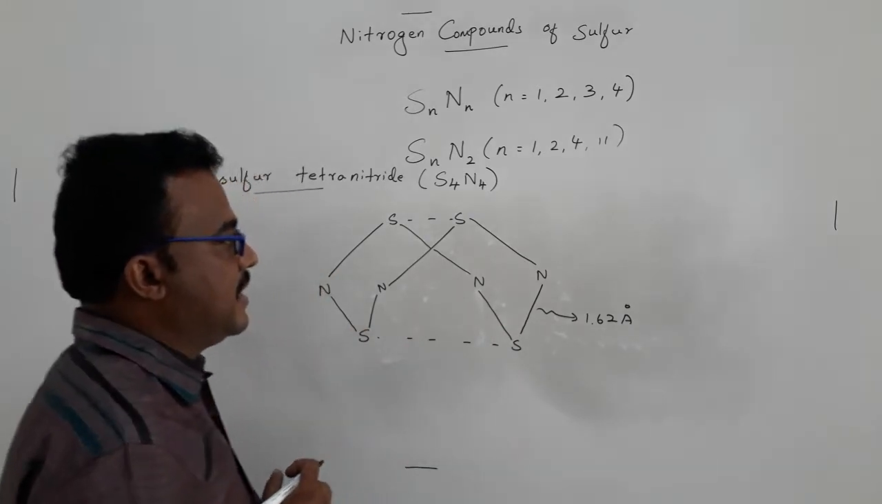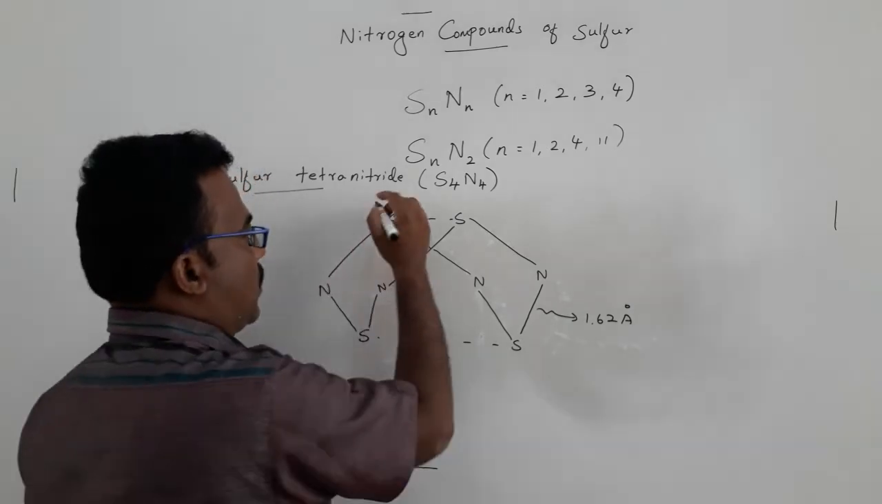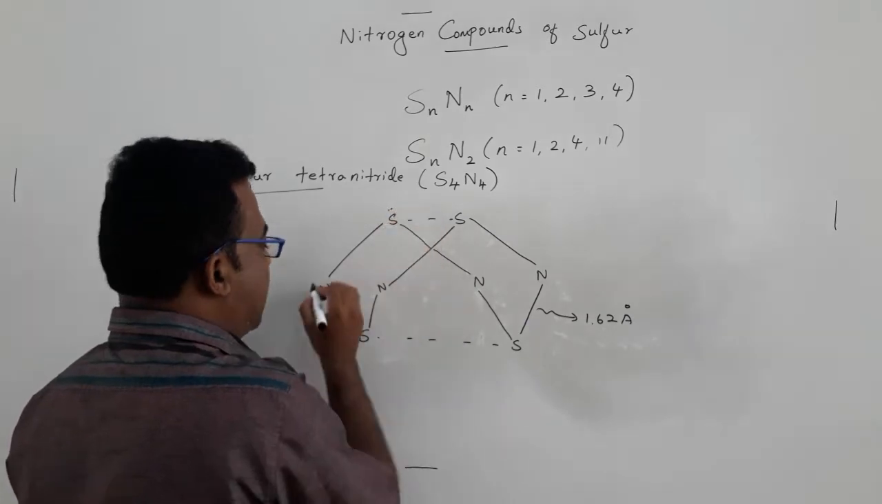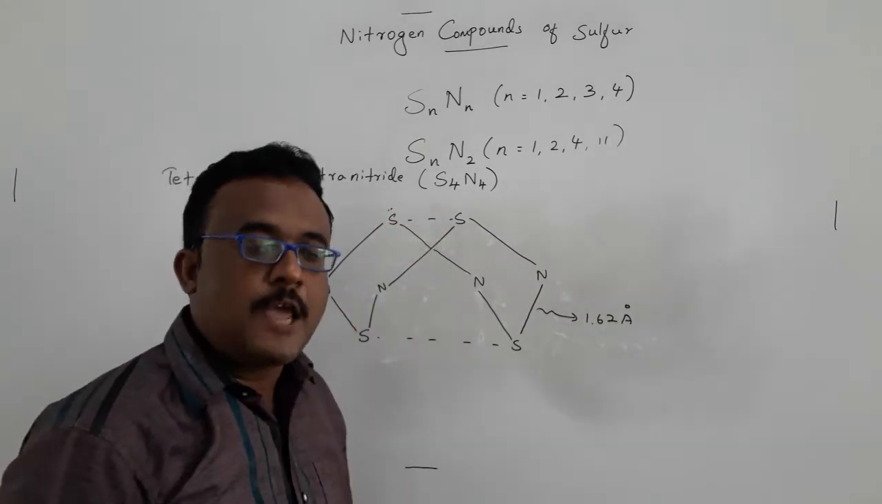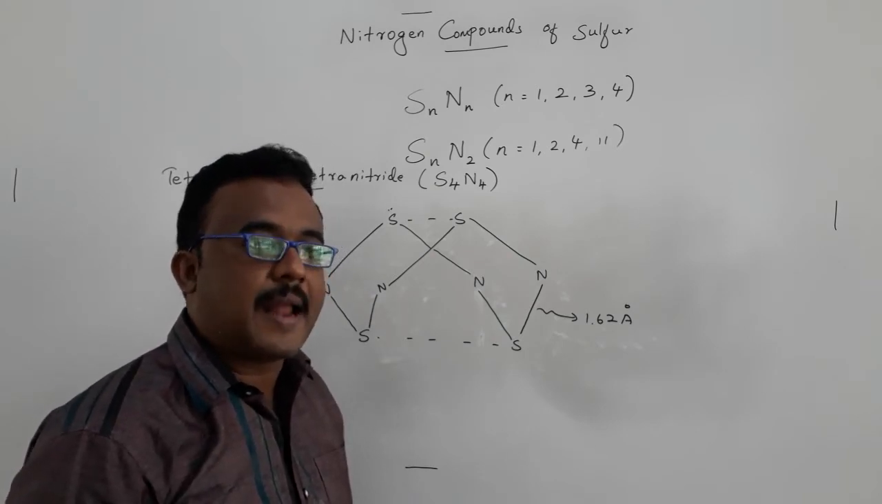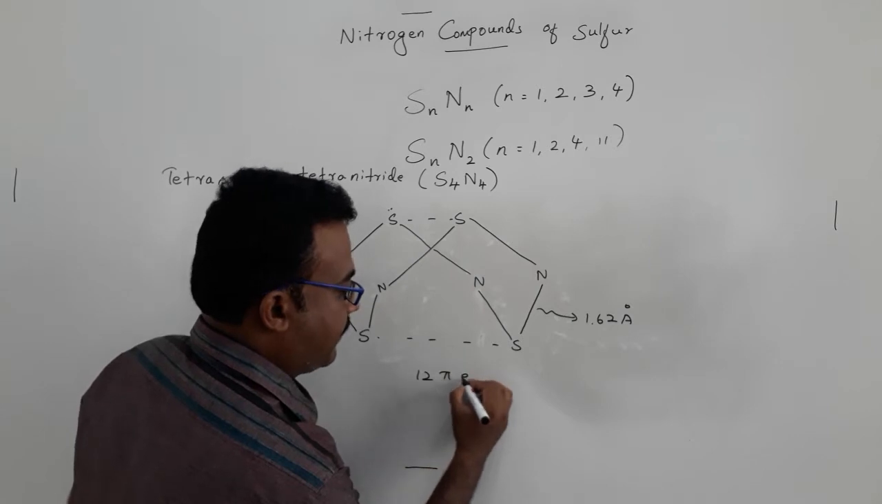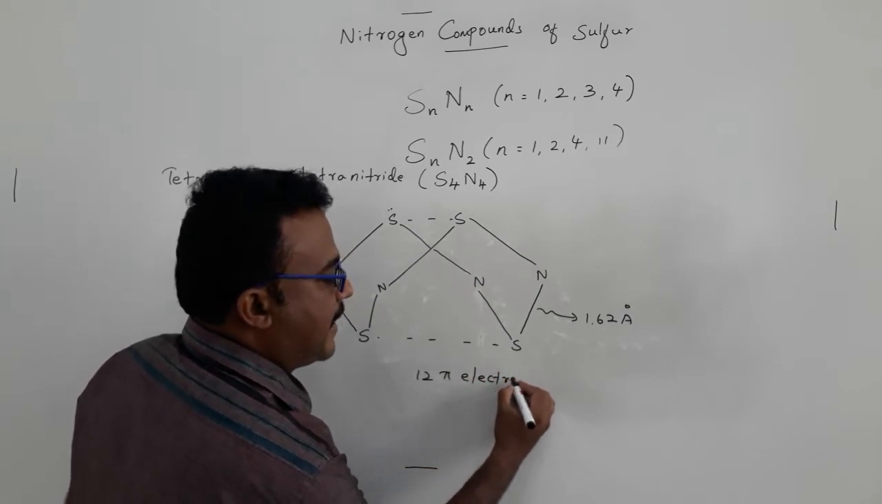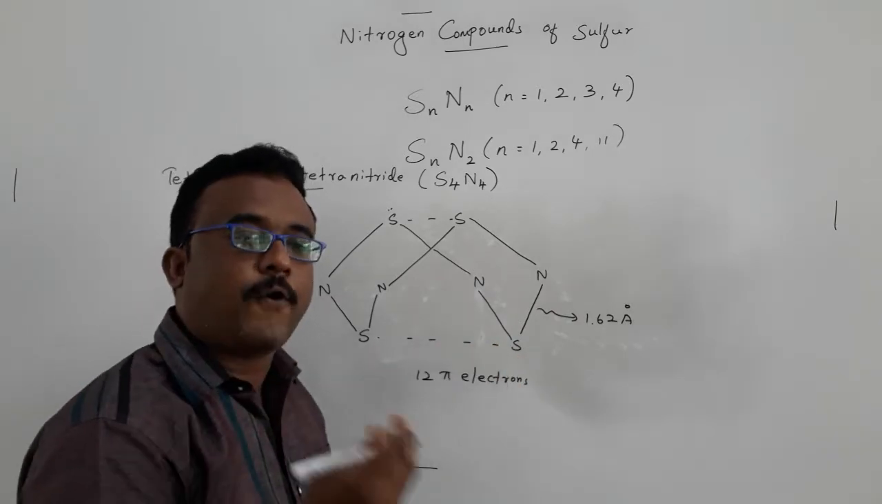Another thing is, each sulfur and nitrogen has one unpaired electron. On that basis, if you calculate, the number of pi electrons will be around 12 pi electrons. How can we calculate the number of pi electrons? You have to take the valence electrons of 4 sulfur atoms and 4 nitrogen atoms.